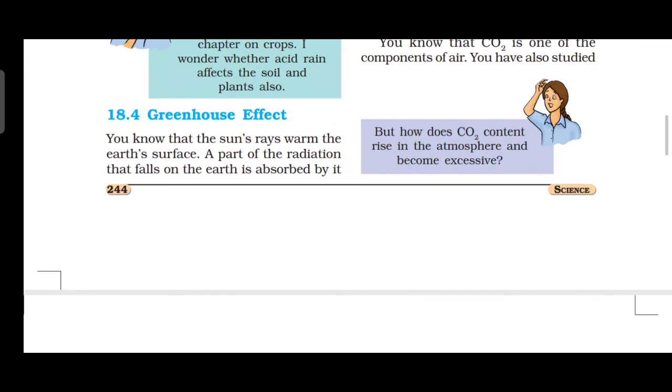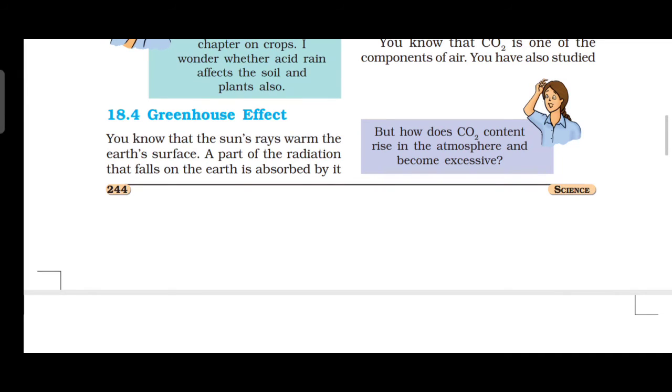If you have seen a greenhouse in a nursery or anywhere else, they are using the greenhouse effect, right? The sun's heat is allowed to get in, but it is not allowed to go out. So the trapped heat warms the greenhouse.